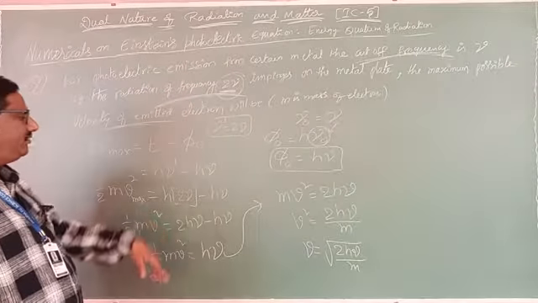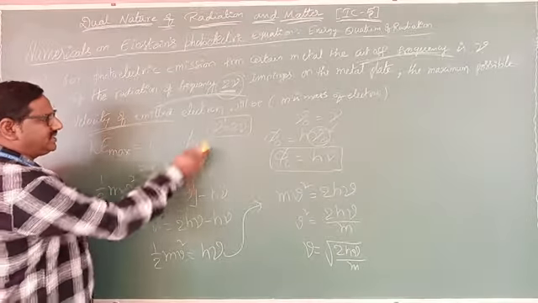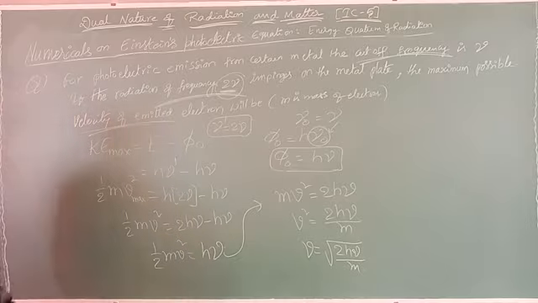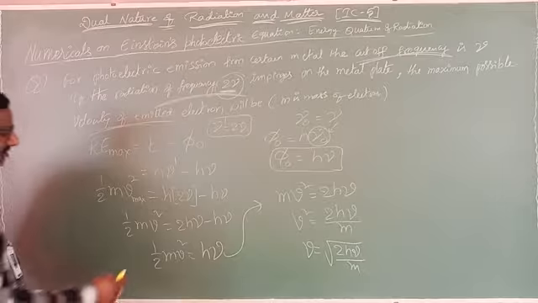After that, the incident frequency, how much did they give? h nu. Already we know that maximum kinetic energy equals E minus phi naught. This is Einstein's photoelectric equation. Are you following?